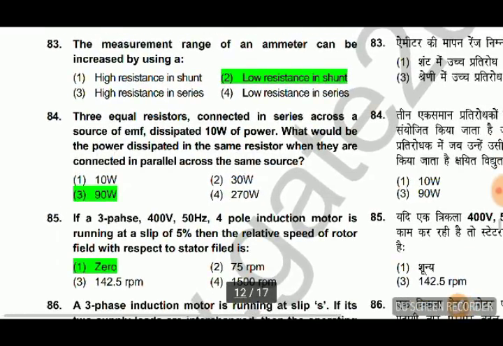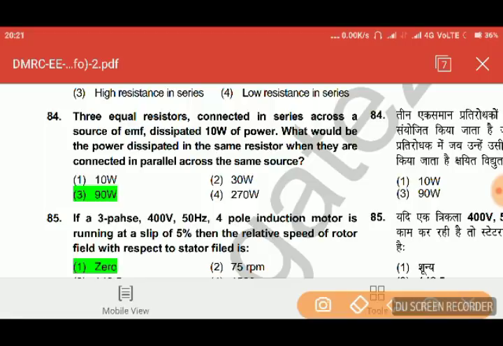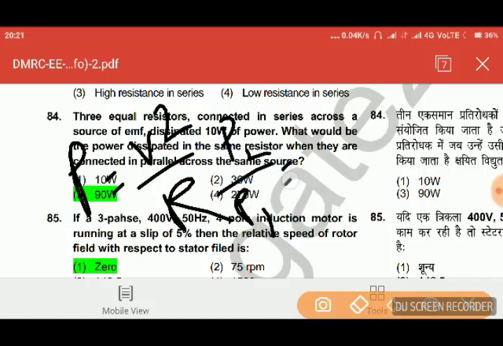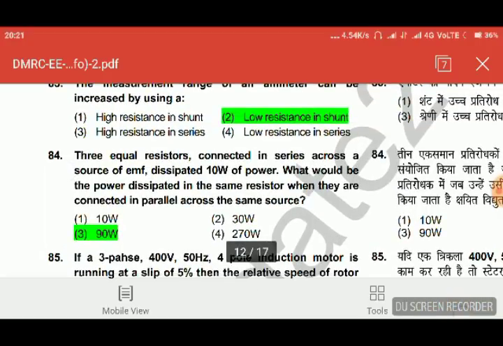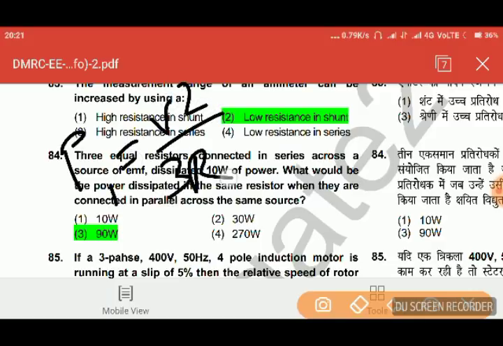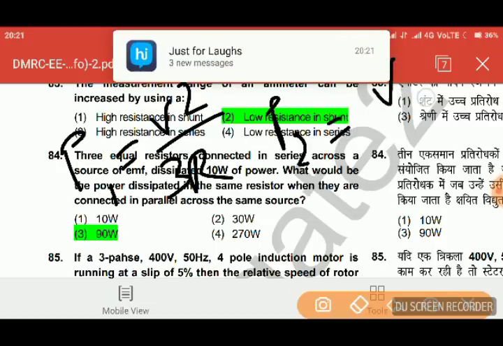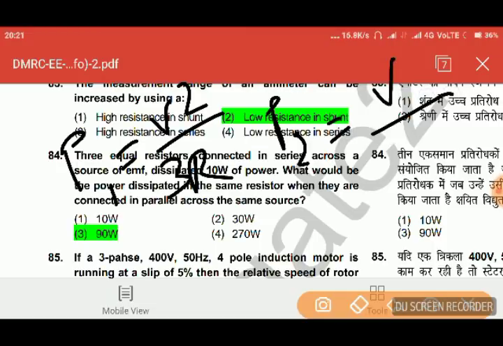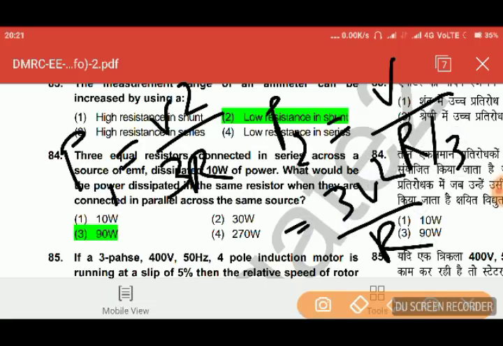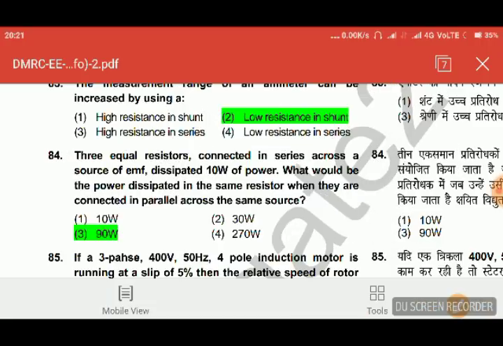And power is V square by R. So P1 will be V square by 3R. P2 will be V square by R by 3. So it is 3V square by R. So we can divide P2 by P1.